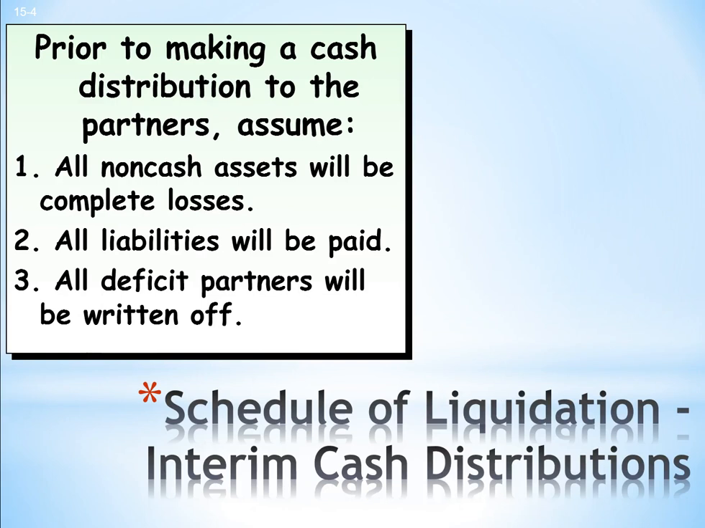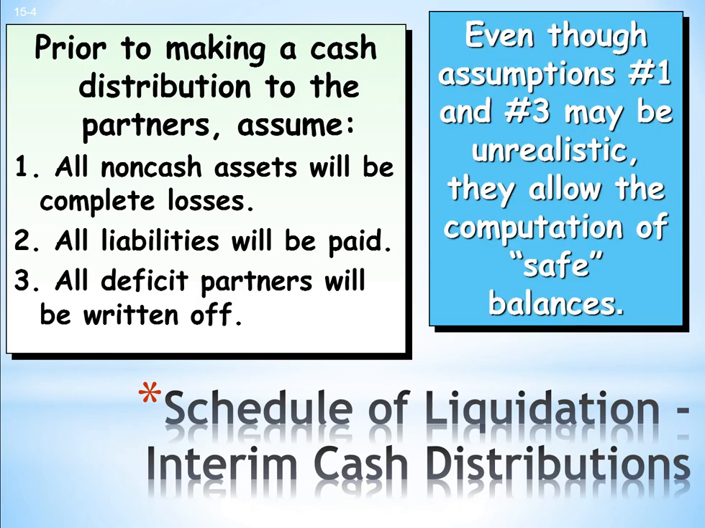Prior to making a cash distribution to the partners, assume, and this is if you want to do it before they've sold off the assets, you have to assume, to make cash distribution, all non-cash assets will be complete losses. All liabilities will be paid, and all deficit partners will be written off. That means a partner cannot have a negative balance. Even though assumptions 1 and 3 may be unrealistic, they allow the computation of safe balances, also known as a safe distribution.